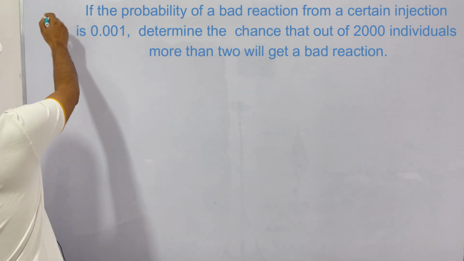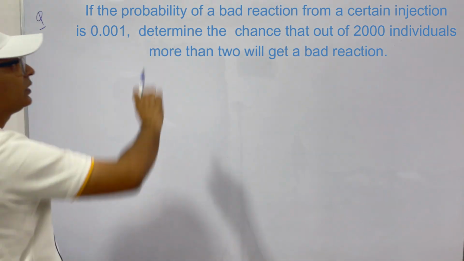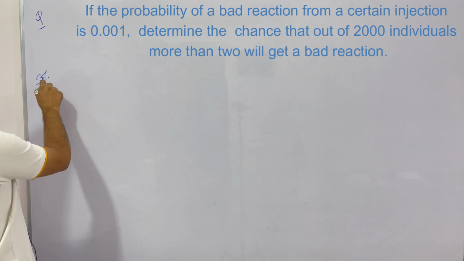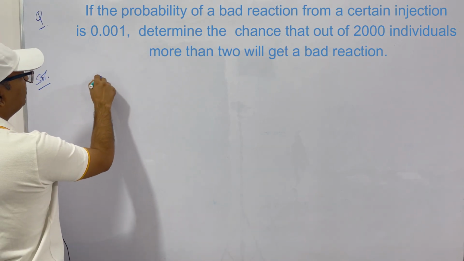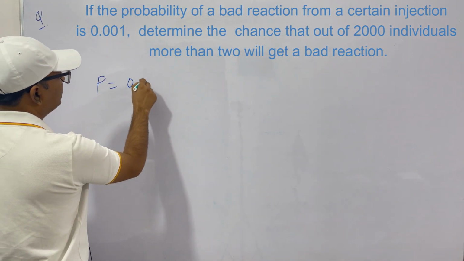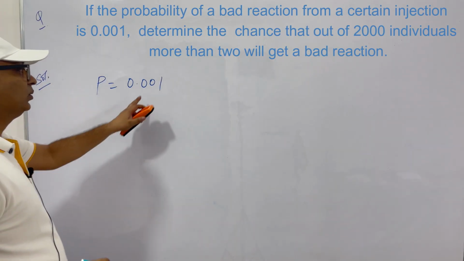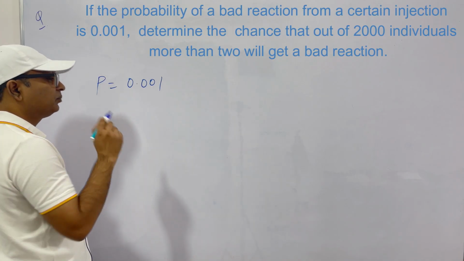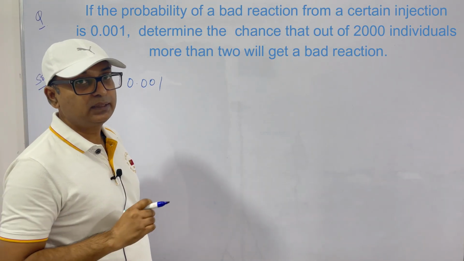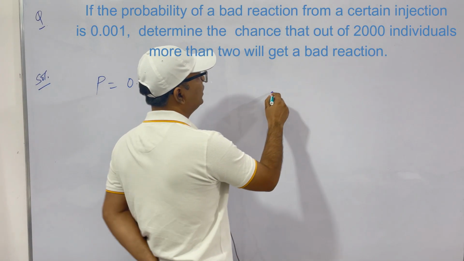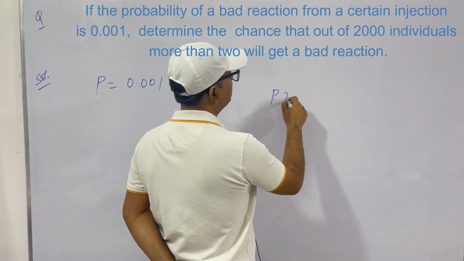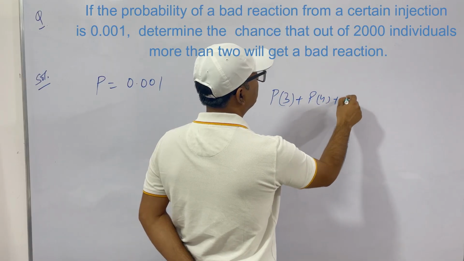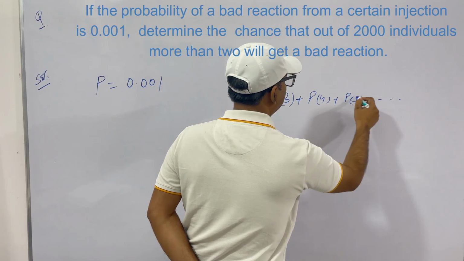So the question is written here. You can see the question. The probability that there is a bad reaction is 0.001, very low, as I told you. It says, what is the probability that more than 2 will get infection? That is more than 2. So this will be P3 plus P4 plus P5 and so on.